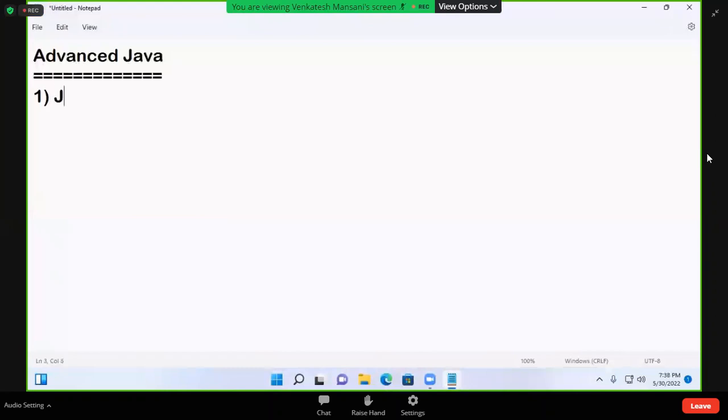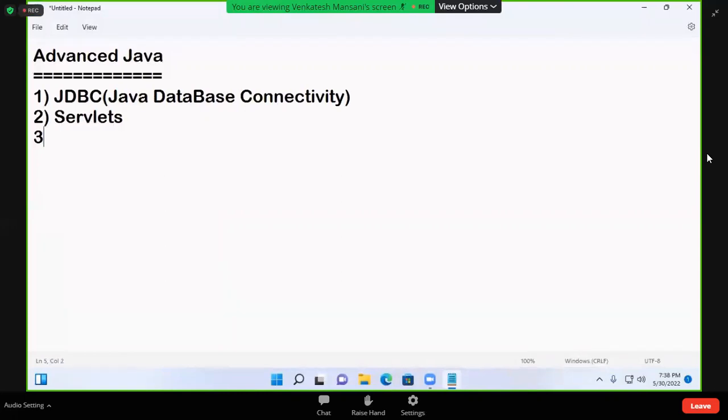First topic, JDBC, Java Database Connectivity. Second topic, Servlets. Third topic, Servlet listeners. Fourth topic, filters.